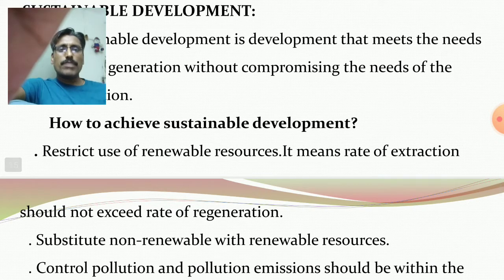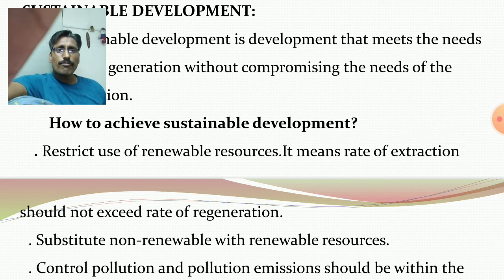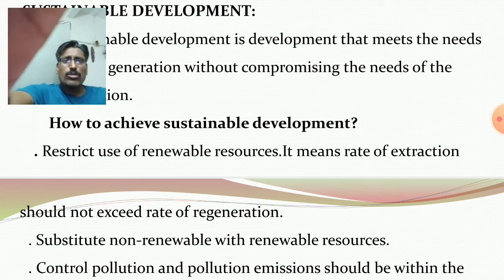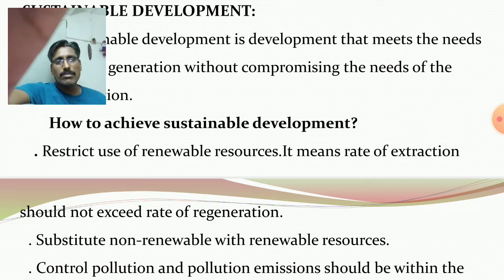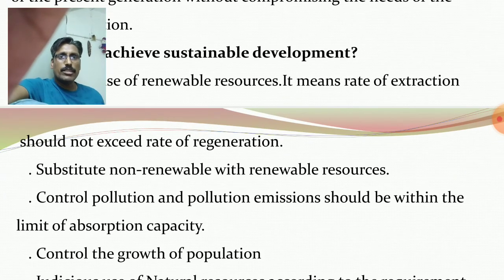You see, first one, restrict use of renewable resources. It means always remember one thing: extraction of renewable resources must be less than the regeneration. How much renewable resources are regenerated, then we can extract resources, and it must be less than the regeneration. Second one, substitute non-renewable with renewable resources. It means renewable resources replace non-renewable ones.